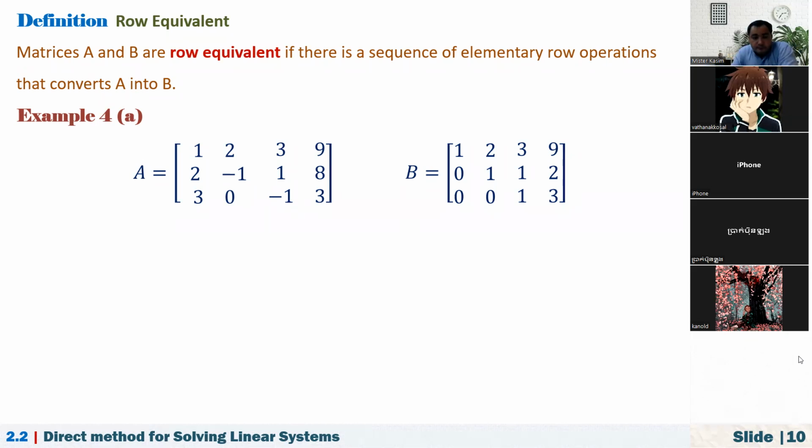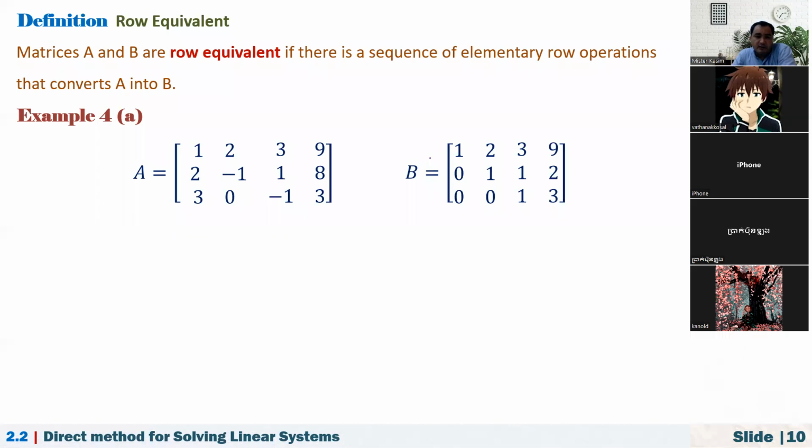Okay. So usually two equations are equivalent if they have the same solutions, right? And two inequalities are equivalent if they have the same set of solutions again. And how about two matrices are equivalent? Actually, we say row equivalent if we can transform matrix A into matrix B by applying a bunch of elementary row operations, or matrix B to matrix A by applying a bunch of elementary row operations.